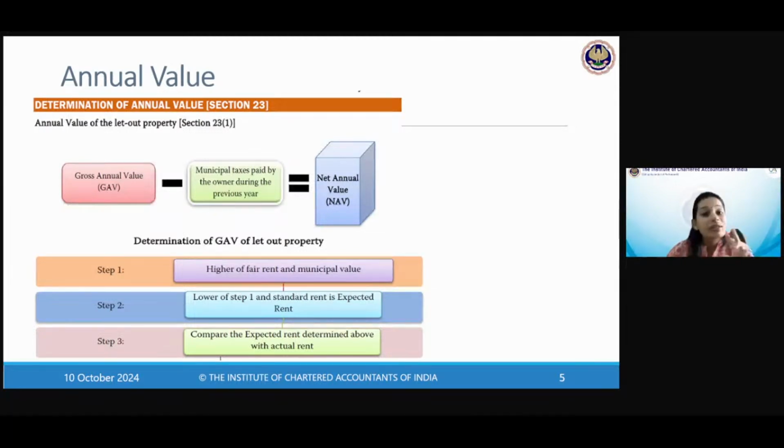Okay. If there is a disputed ownership, a title dispute going on, then the Income Tax Department will decide who is the owner and will deem that person to be responsible for paying tax on income from house property. Okay. And what about unrealized rent and arrears of rent? Then later on, whoever is the owner doesn't matter because that's an exceptional section in 25A that we will be dealing with. Okay. How do you use the property? Just don't use it for business or profession, otherwise it will go to PGBP. Otherwise, any purpose is fine. And obviously, you should not be in the business of letting out because again, that becomes PGBP. Okay.